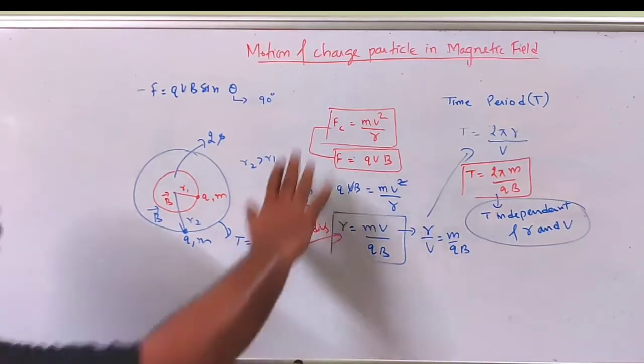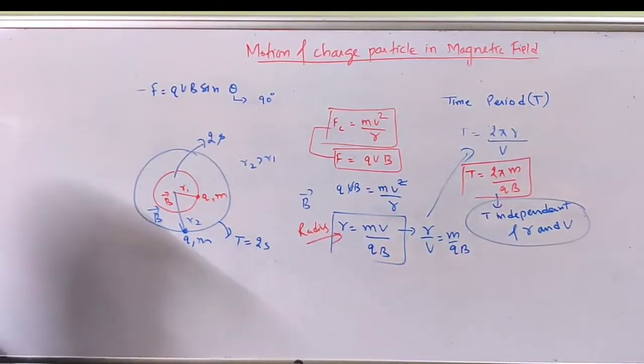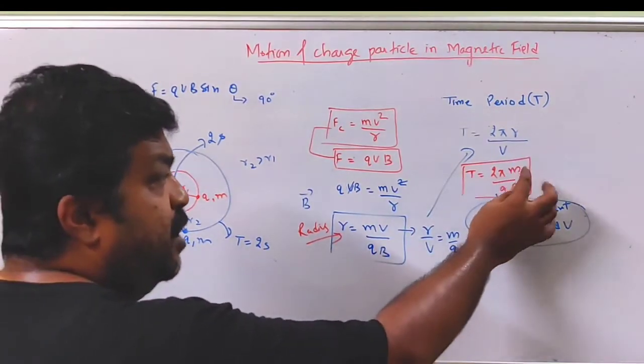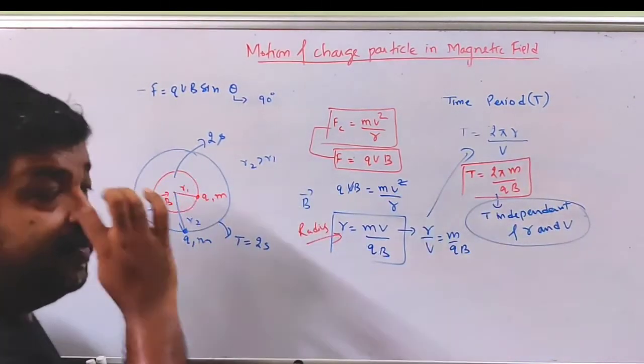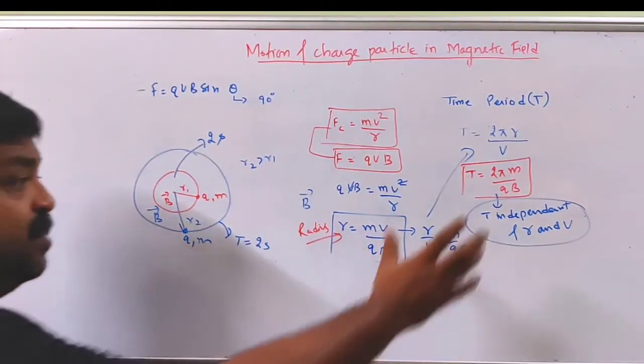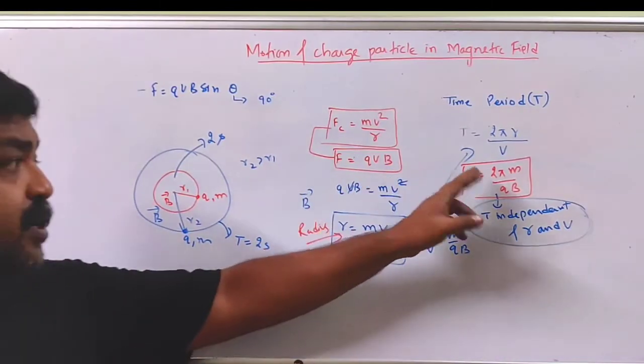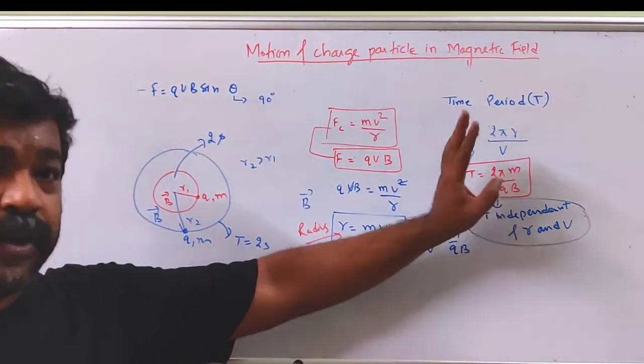In addition to the derivation, you need to understand the meaning of this expression. Time period is dependent on mass, charge and magnetic field, and it is independent of radius and speed. This independence is more important, because the dependence is quite obvious.